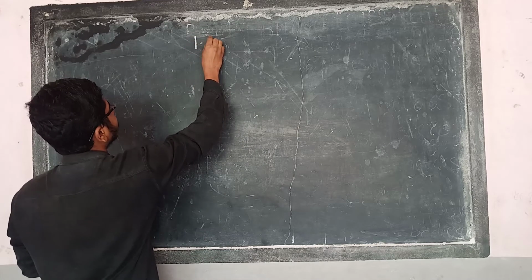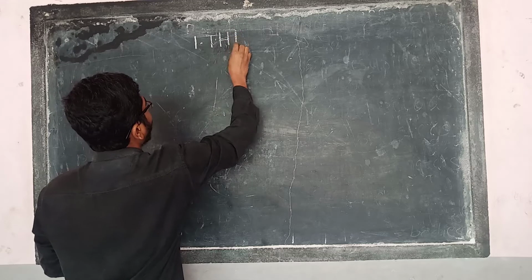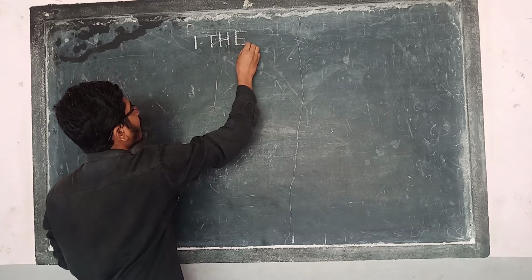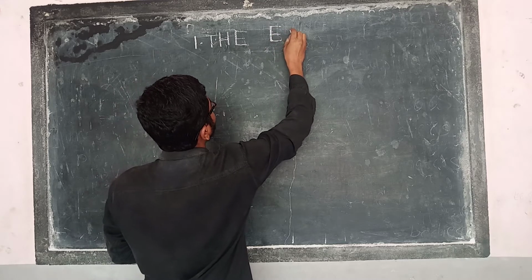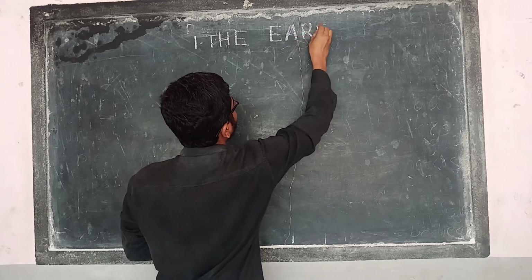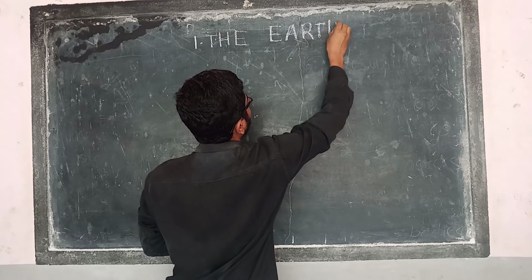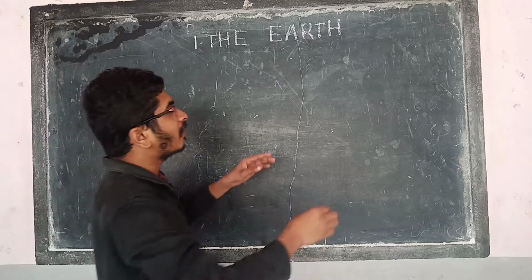The earth. Our lesson name is the earth. Earth, our home.